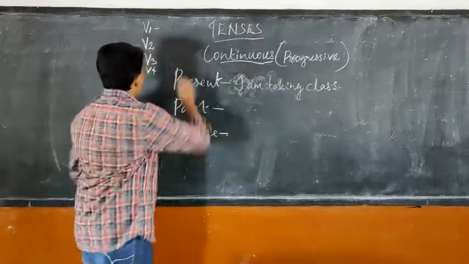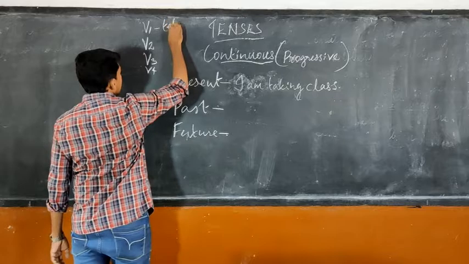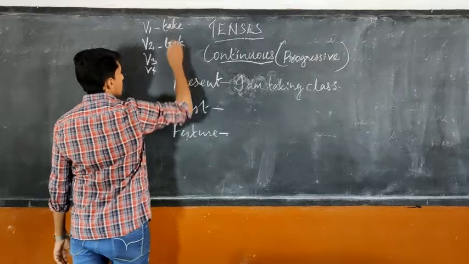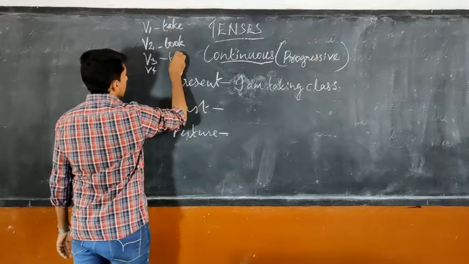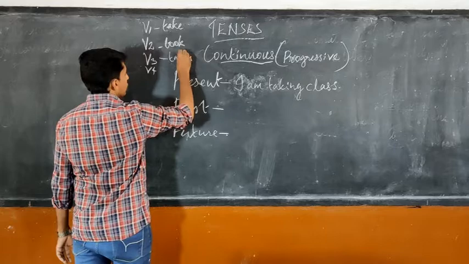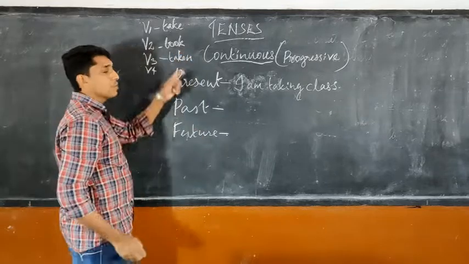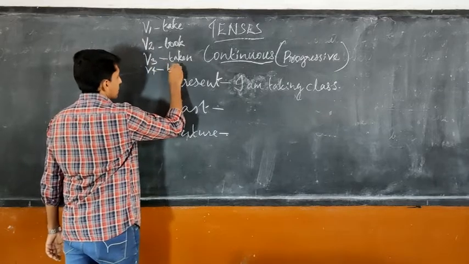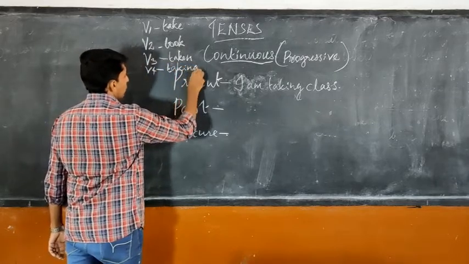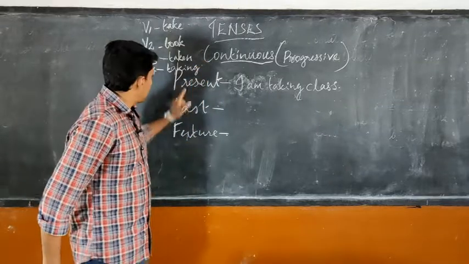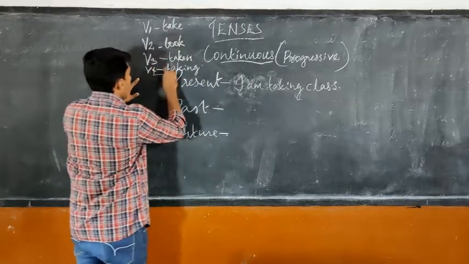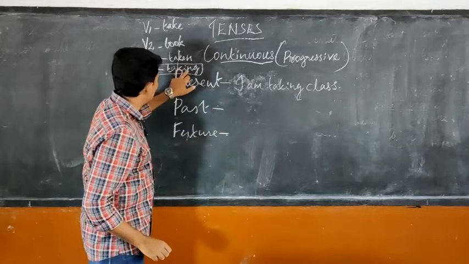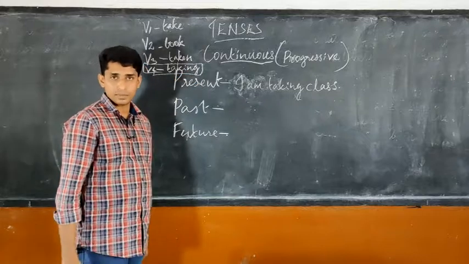If we use the same word take, the past form is took. This is present, this is past. I already told you last day, the third form is called past participle, taken. This is present participle, that is the ing form, taking. In continuous tense, we use this form only. Okay, in continuous tense, we use the ing form of verb.